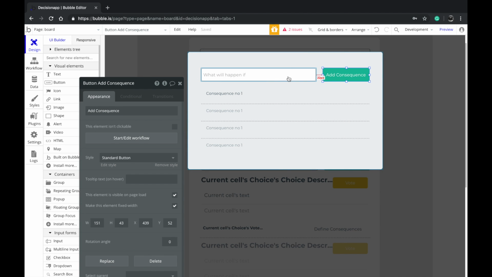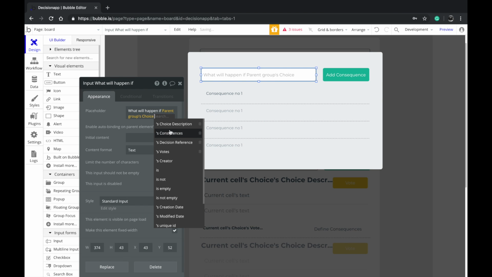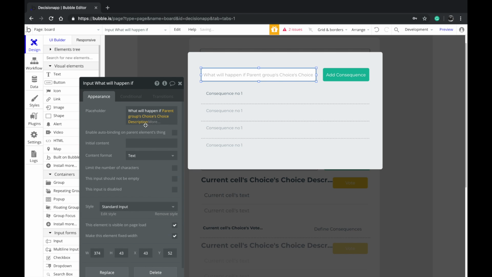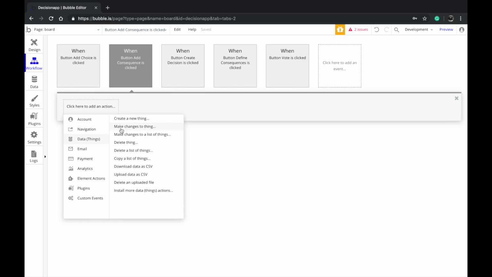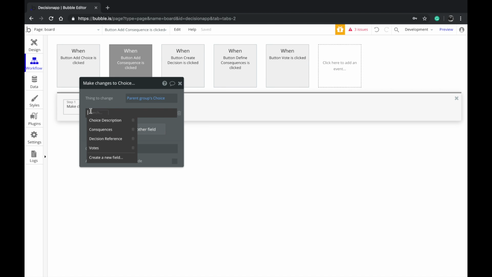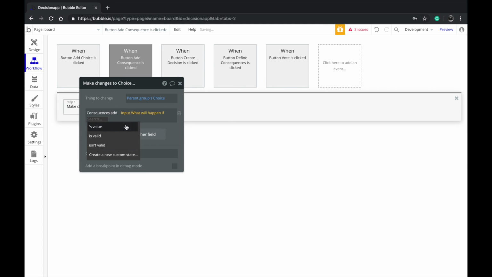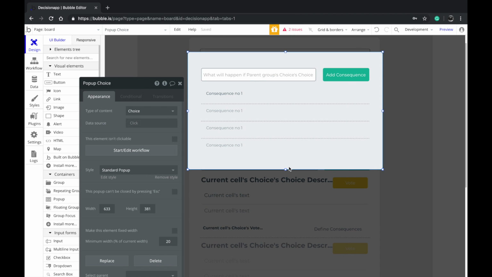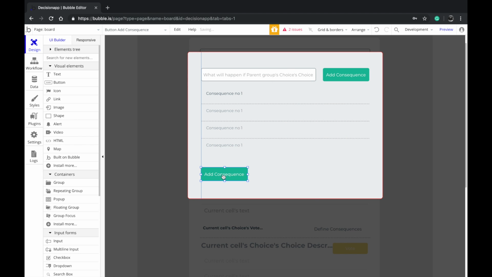And what will happen if we have dynamic data here? You want to say parent group's choice description. So if I take this choice, what will happen? We want to make changes to a thing. That's because text is just a simple string of text. So you want to say a parent group's choice. You want to add a new consequence. So if I click on the add button, I will add a new consequence, okay? And then once I'm ready, I can say done. I can add another button here.